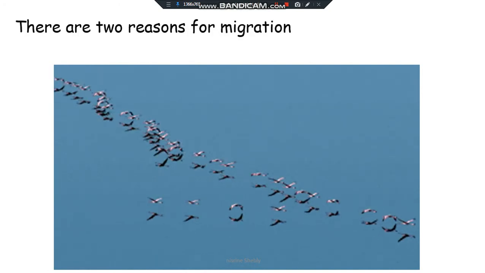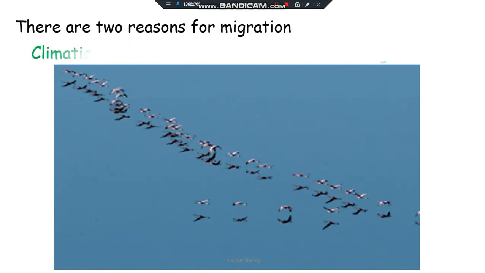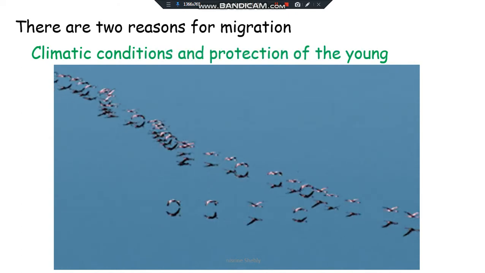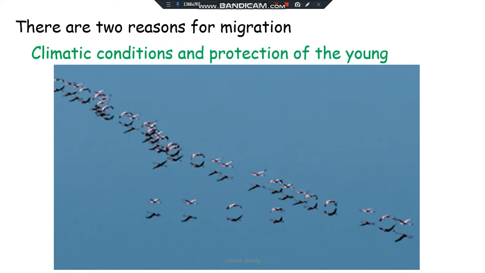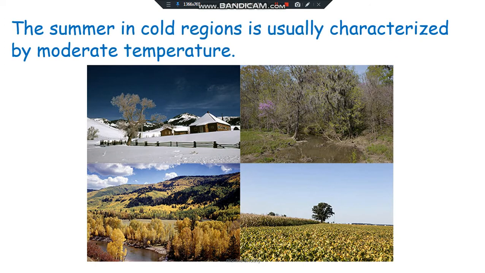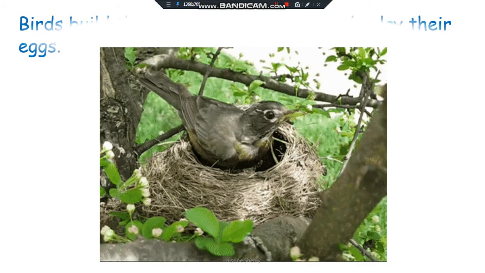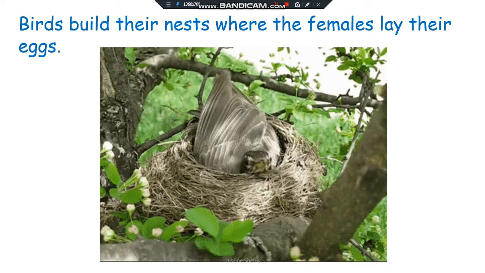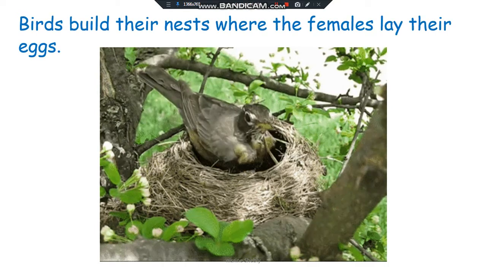There are two reasons for migration: climatic conditions and protection of the young. The summer in cold regions is usually characterized by moderate temperature. Birds build their nests where the females lay their eggs.